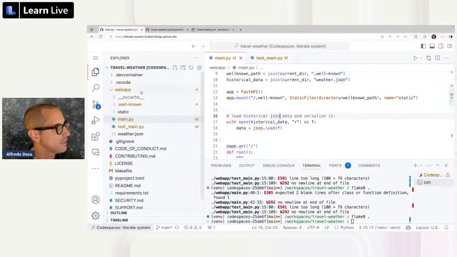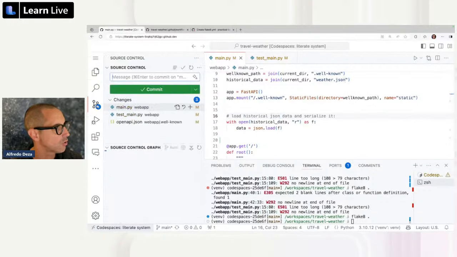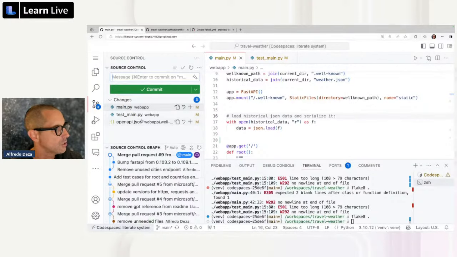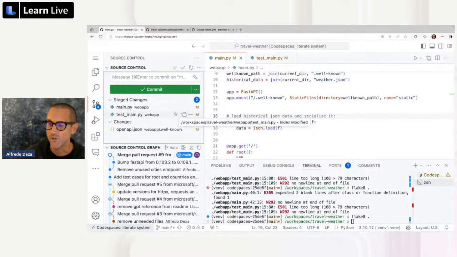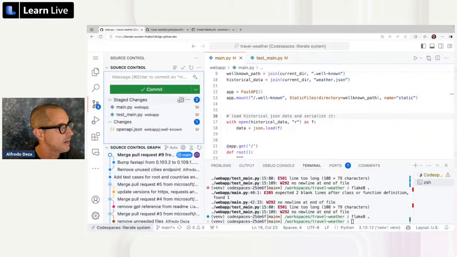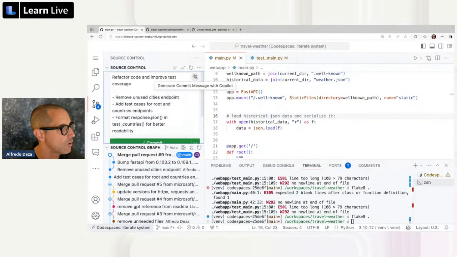Let's save this one. Let's now go to our source control, and we're going to add this one and add this one also. And I'll show you a feature that I really like about GitHub Copilot. Sometimes entering the commit message, exactly what it is that I'm committing and what some of the changes are, I don't really like it. So I'm going to click on this button that will generate the commit message with Copilot.